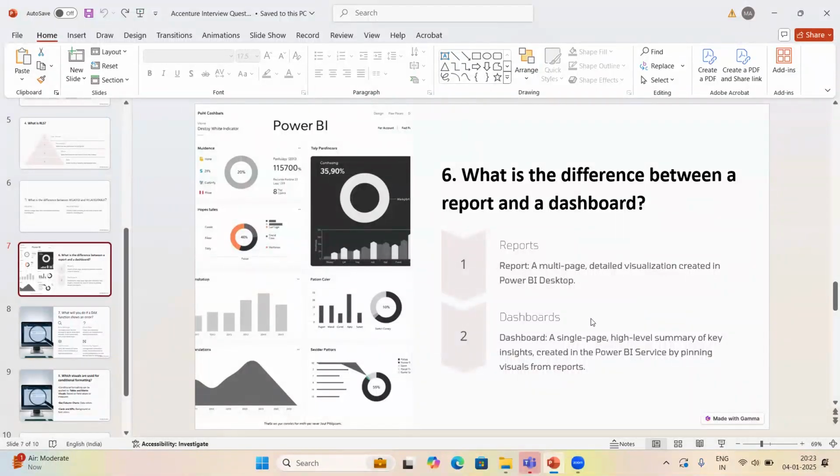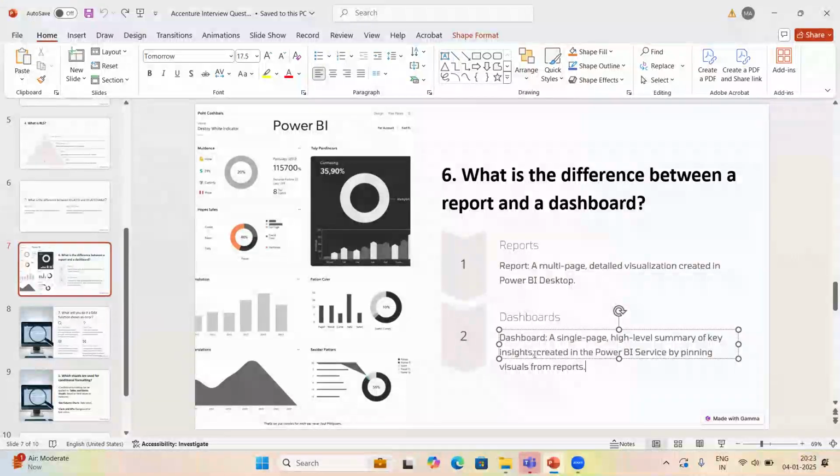And then, what is the difference between report and dashboard? In one line you can say a report will contain multiple pages of detailed visualizations created in Power BI Desktop. But what happens in a dashboard? A single page high level summary of key insights. Dashboard will be single page. All the visualizations, all the cards, whatever are there, will be pinned to the dashboard. And a dashboard will always be single page and it will be a high level summary. But reports will be multi-page detailed visualizations.